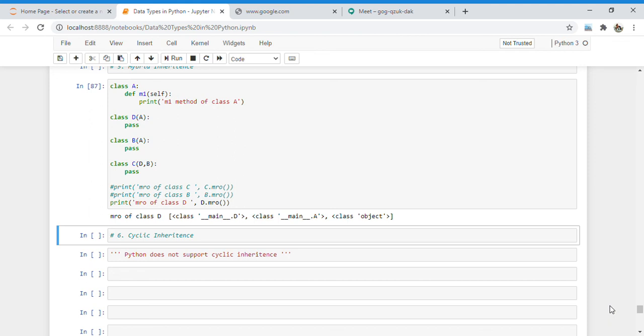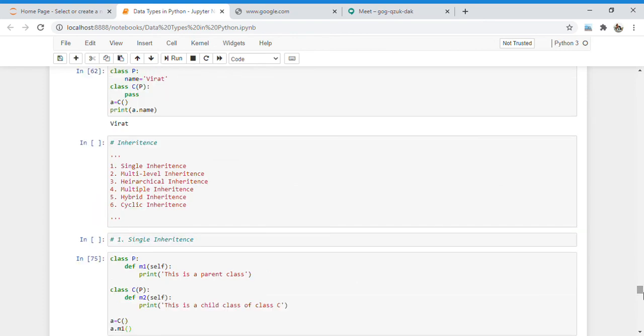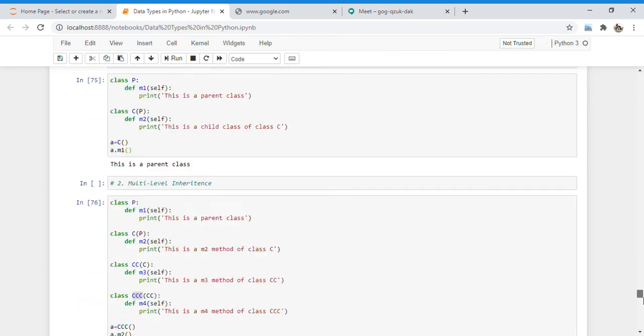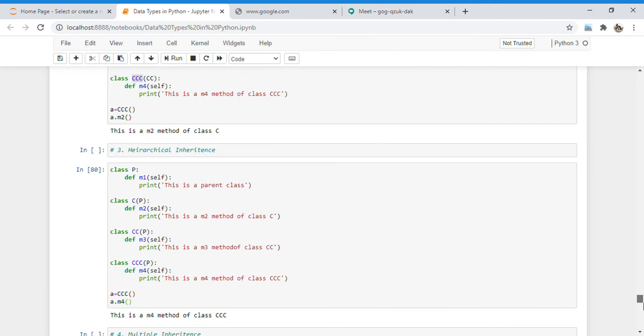Now there is the last inheritance, that is cyclic inheritance, but Python does not support cyclic inheritance, so don't worry about this type of inheritance. This inheritance is in Java, as Java supports cyclic inheritance, but in Python there is no such concept. So this is all about inheritance. We discussed here the 5 different types of inheritances. I hope you enjoyed each and every inheritance concept, because they are very simple.